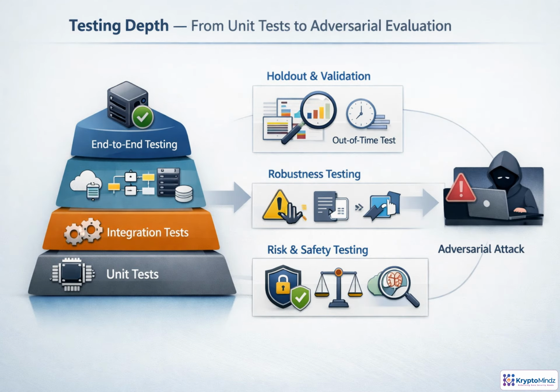Testing should build in layers. Start with unit tests for individual components. Then use integration and pipeline tests to confirm that data, features, model, and serving code work together. End-to-end tests validate the full user-facing path.